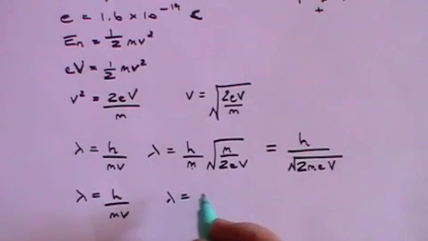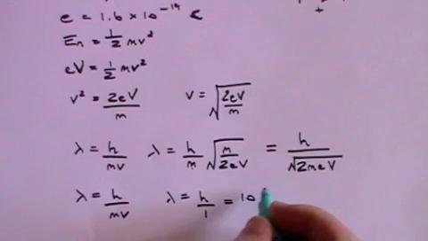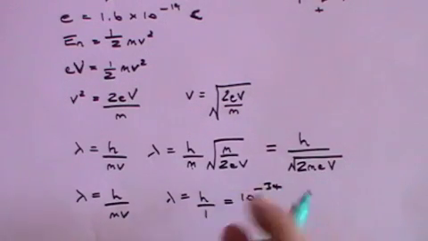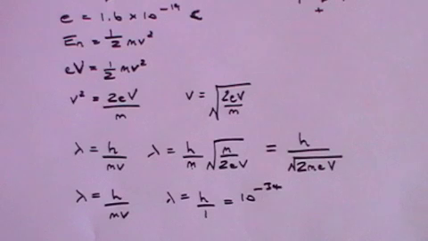That means that lambda equals h over 1. And what is h? It's 10 to the minus 34. So the wavelength would be 10 to the minus 34 meters. And that's immeasurable. You would never be able to measure a wavelength as small as that. So for all practical purposes, the wavelengths that you and I have are immeasurable, and we do not see ourselves as waves. We see ourselves only as solid objects.